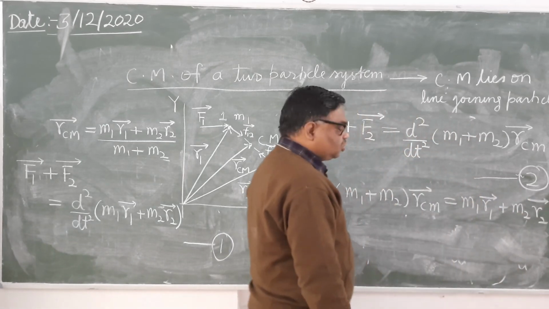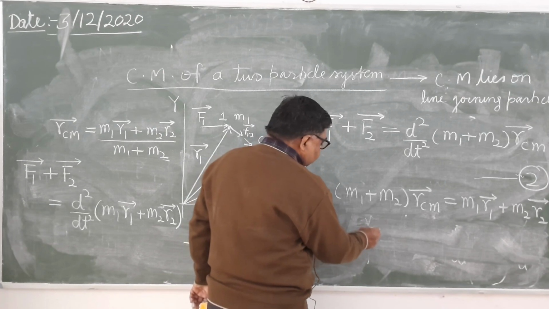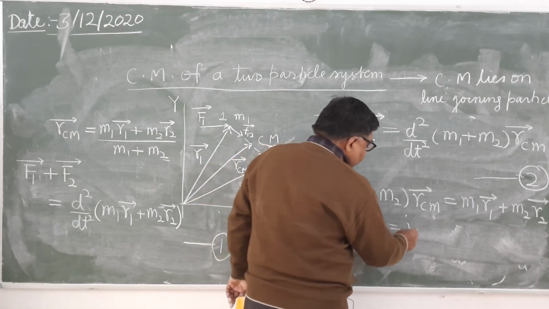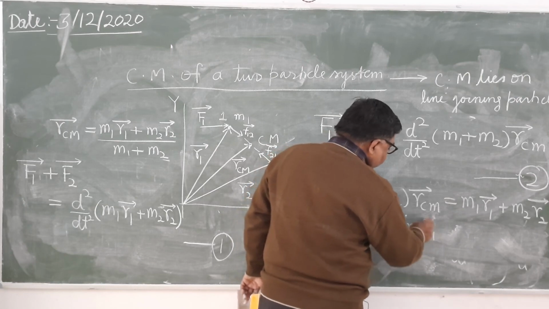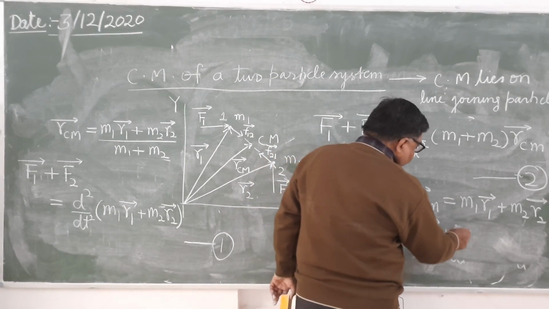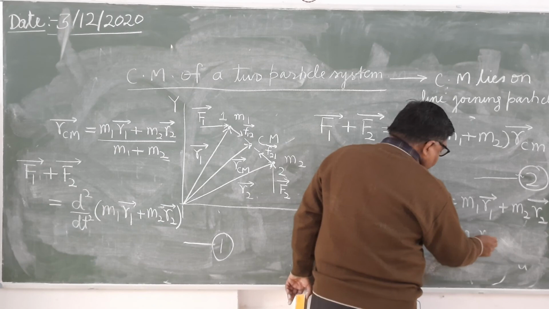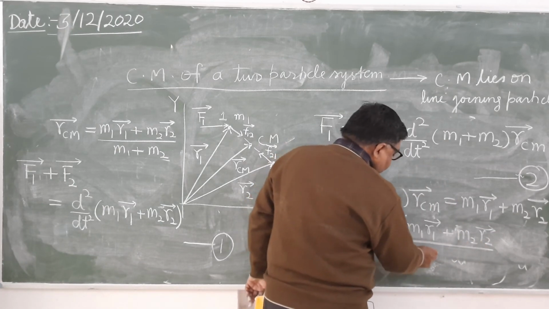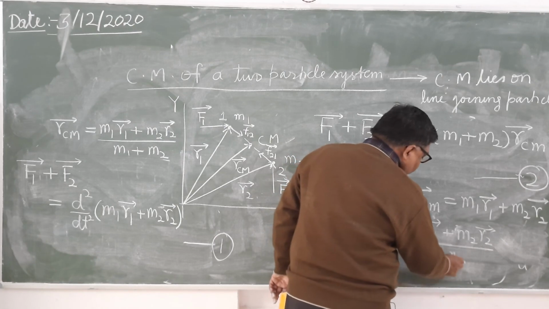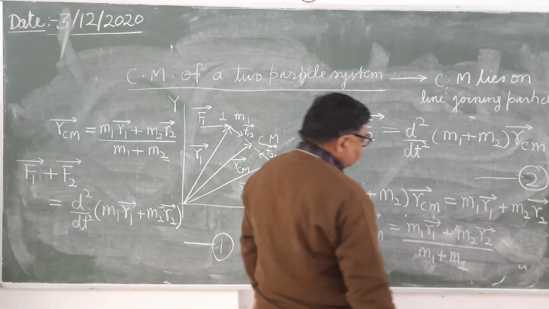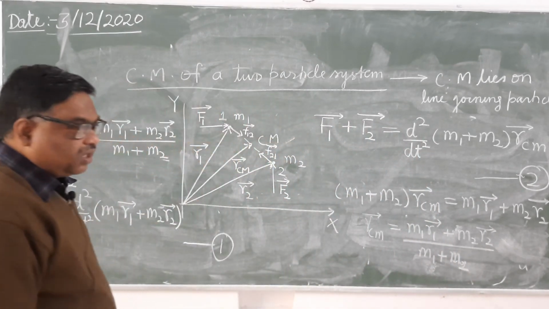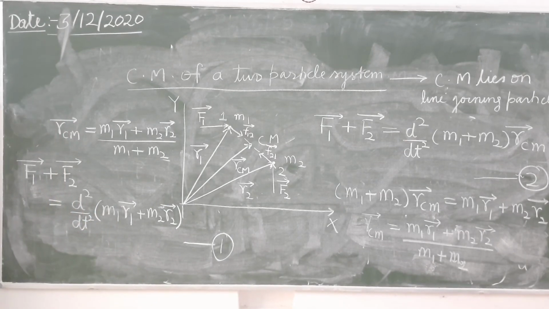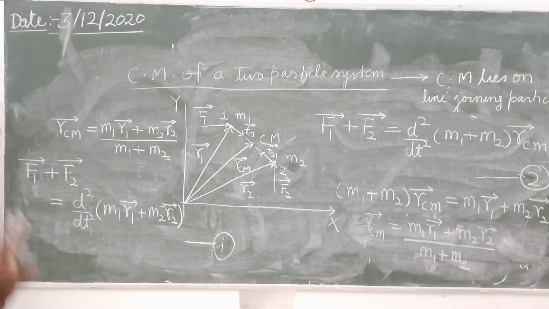It's clear? So what is RCM? RCM will be m1 r1 plus m2 r2 divided by m1 plus m2. This will be the position vector of center of mass of two particle system.